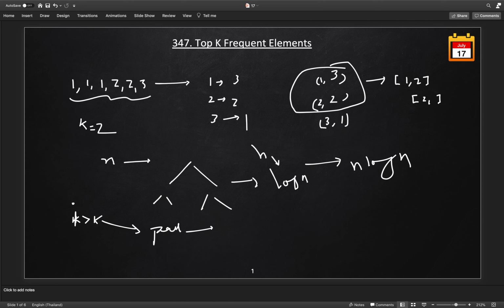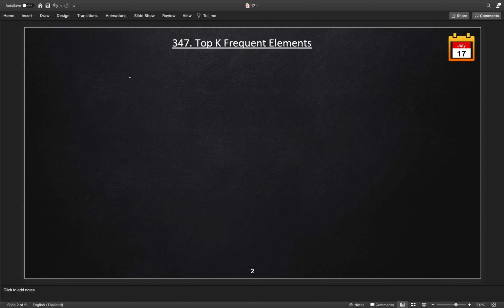Now we need to poll the less frequent element, so we will use a min heap here. How will we do that? Let's come here. We have 1 with frequency 3, 2 with frequency 2, and 3 with frequency 1. Now we are using a min heap. If we add to the min heap, let's say 1 went first with frequency 3, so this will be the only element in our heap.